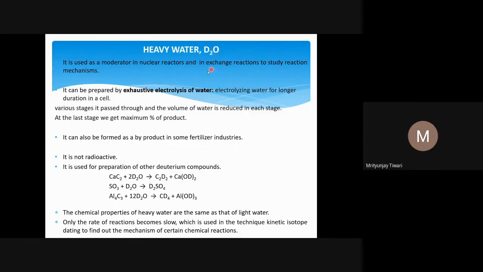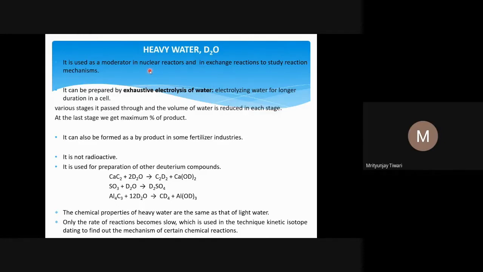The most common use of D2O is as a moderator in nuclear reactors. We will study this when we reach nuclear chemistry, particularly radioactivity. During nuclear reactions, neutrons are released, and these neutrons attack new nuclei and divide them as well.